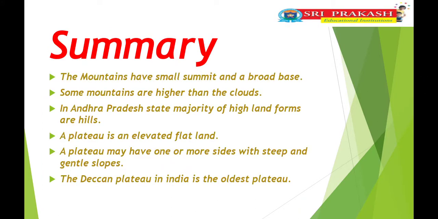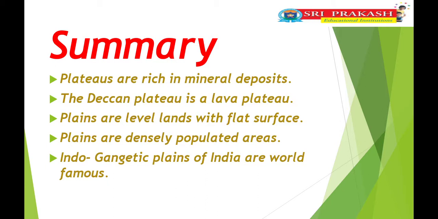The summary: the mountains have a small summit and a broad base. Some mountains are higher than the clouds. In Andhra Pradesh state, the major high landforms are hills. A plateau is an elevated flatland. A plateau may have one or more sides with steep and gentle slope. The Deccan Plateau in India is the oldest plateau. Plateaus are rich in mineral deposits. The Deccan Plateau is a lava plateau. Plains are level lands with flat surface. Plains are densely populated areas.